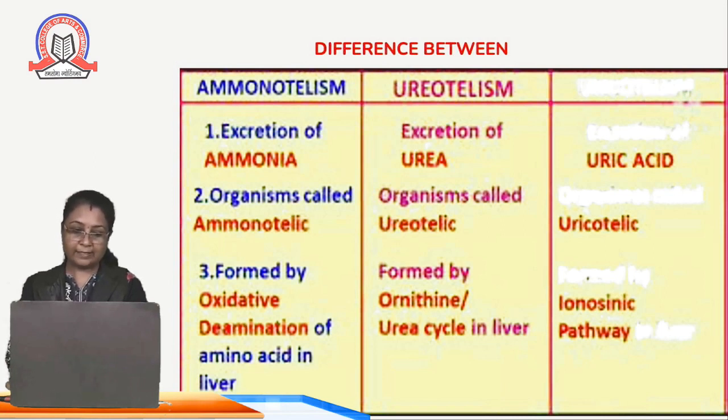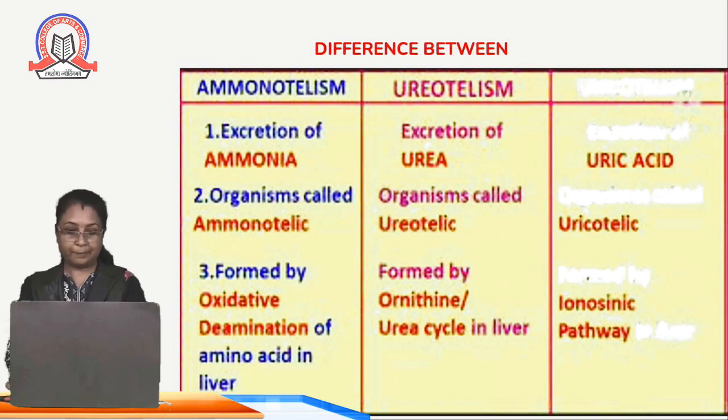Here urea is formed by the ornithine or urea cycle in the liver. In the liver there is a cycle which we'll discuss in detail in our further lecture, that is called the urea cycle. Urea is formed, which is expelled through the kidneys and urinary bladder, which we'll discuss in our next session.